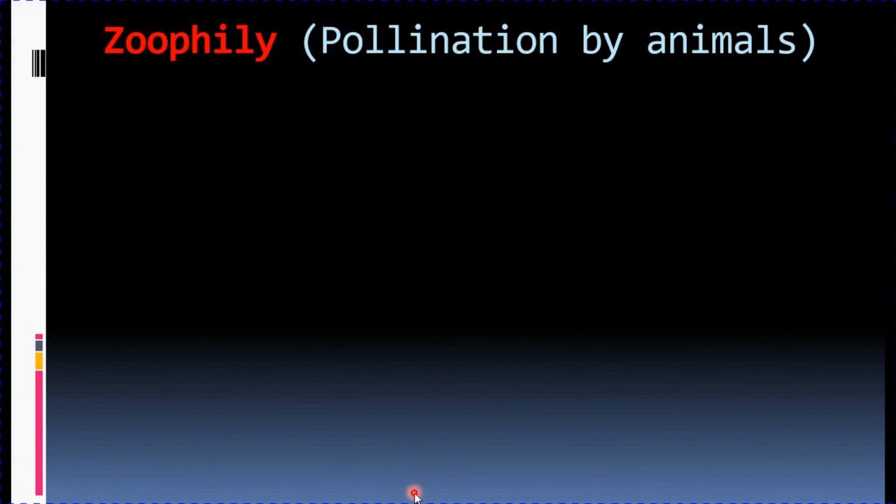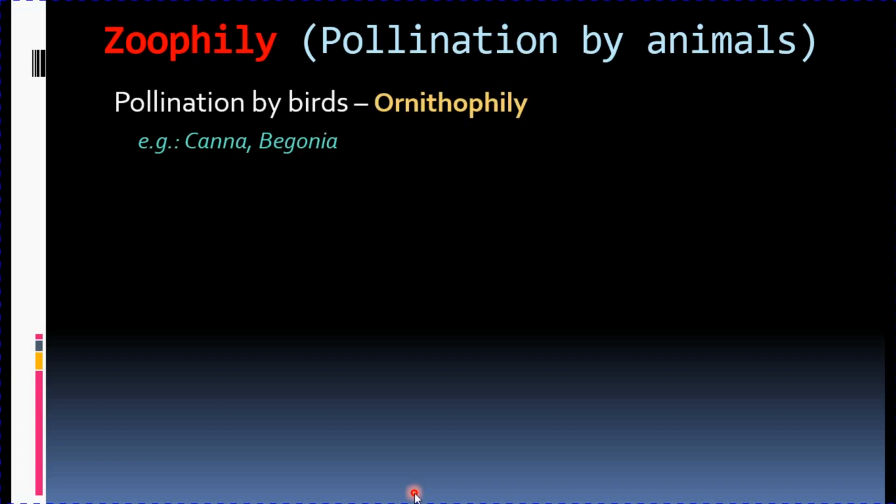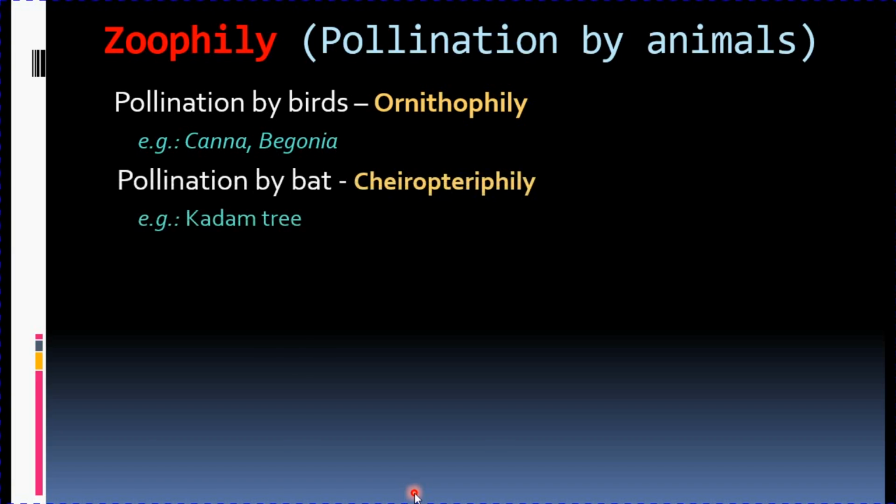Now coming to pollination by animals. Pollination by animals is known as zoophily. Zoo means animals. So there are different animals by which pollination takes place, and according to the animals we have different names. The first is pollination by birds. If pollination occurs by birds, it is known as ornithophily. Examples are canna and begonia.